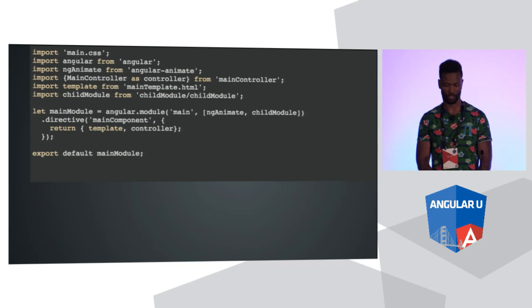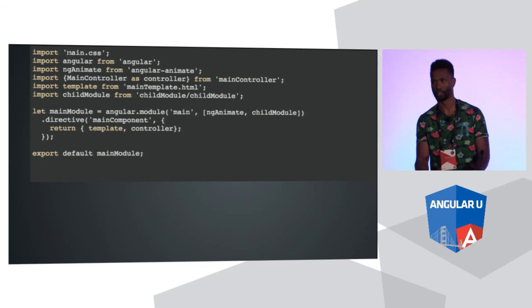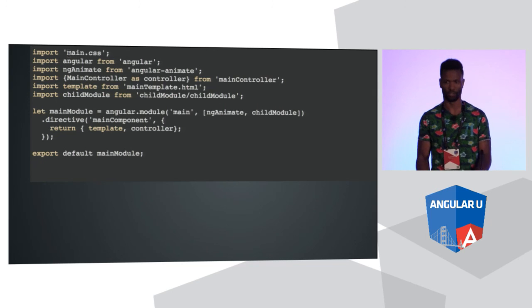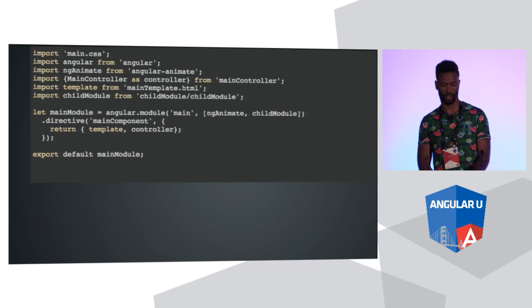So if we walk through some of this stuff here, you notice we're importing a CSS file. We have this CSS file defined somewhere else, and depending on what tool you're using, via JSPM or Webpack, and however you have that set up, the expected behavior here is, because I don't have a variable after the import and before the string there, that this CSS is going to be loaded into the DOM for me, probably in a style tag in the head. So that's super awesome. We don't have to write that CSS anymore. It just gets loaded up. That blew my mind the first time I saw it.